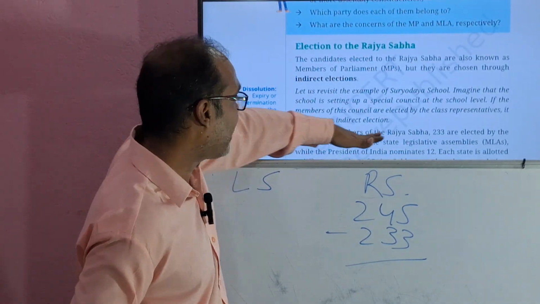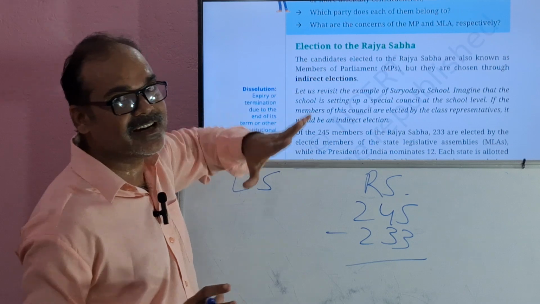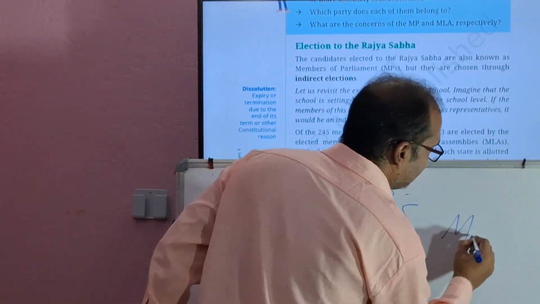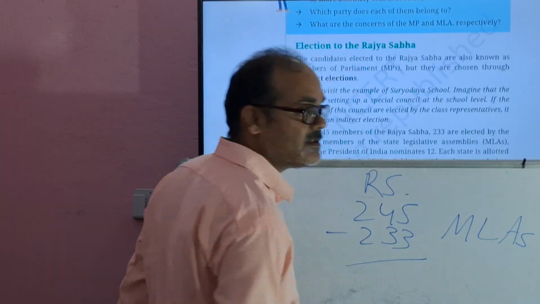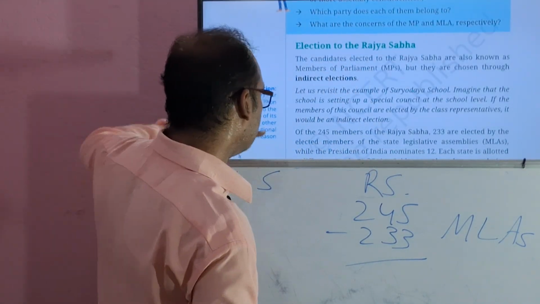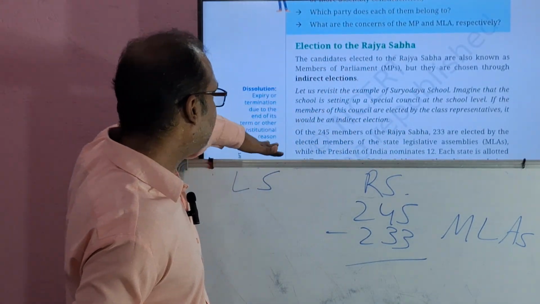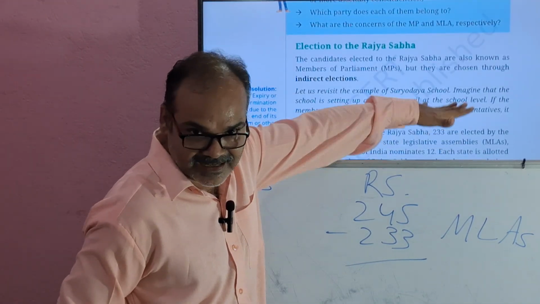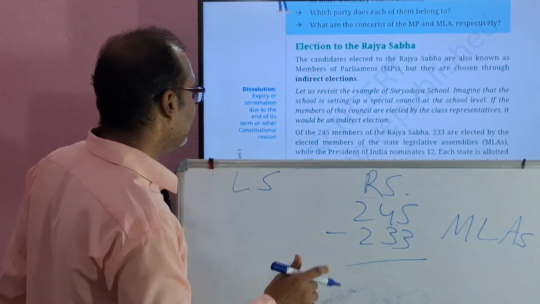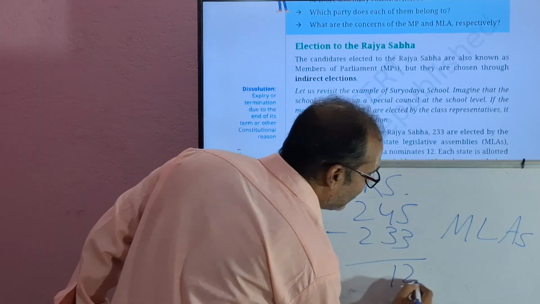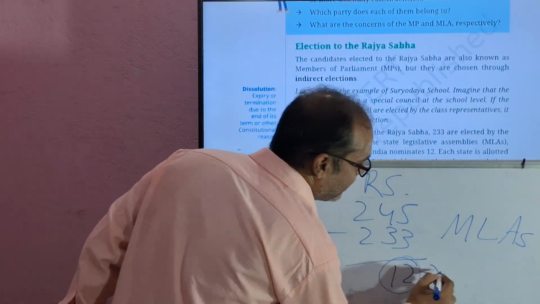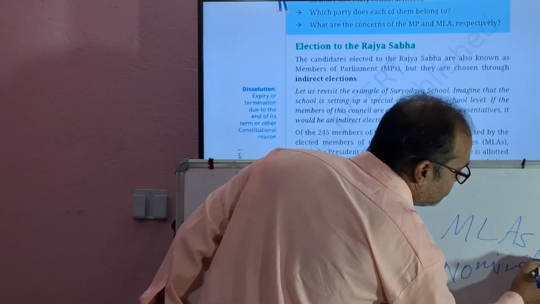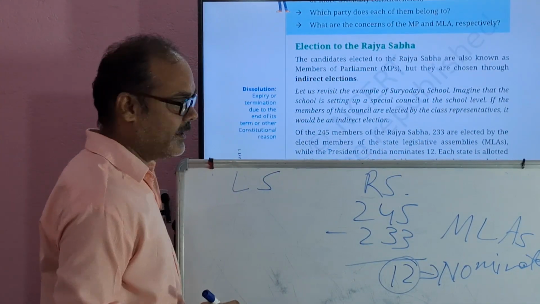See here, in state elections, whom do we elect? MLAs, Members of the Legislative Assembly. So 233 are elected by the elected members of the state legislative assembly, that is the MLAs, while the President nominates 12. These 12 people are nominated by the President of India.